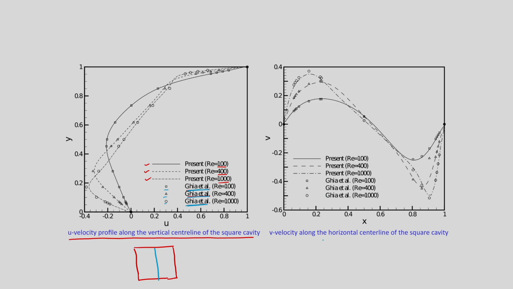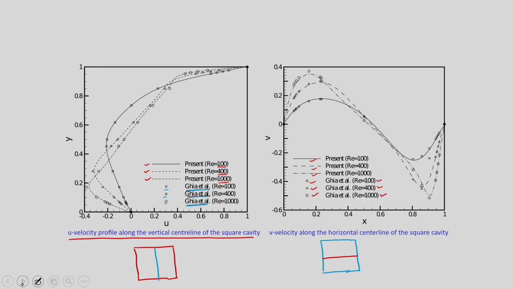Here we have also compared the v velocity. The v velocity we have compared along the horizontal center line of the cavity. Our results are shown with lines and Ghia et al. with symbols for different Reynolds numbers, and you can see how the velocity profile looks. So, these are some comparisons with the literature.